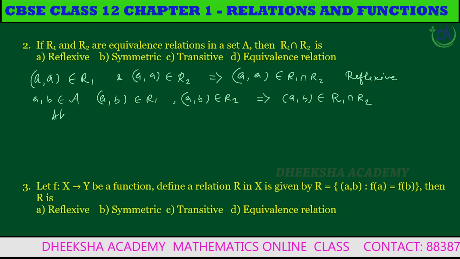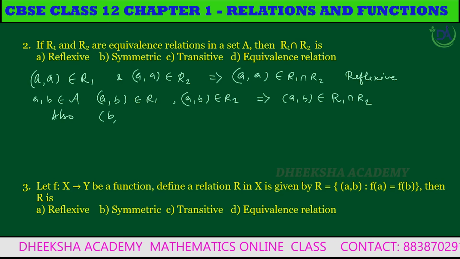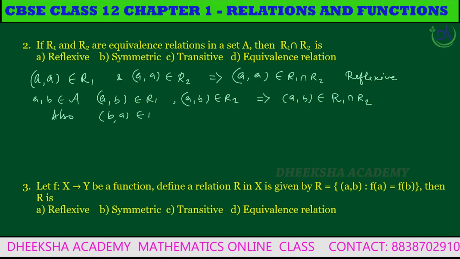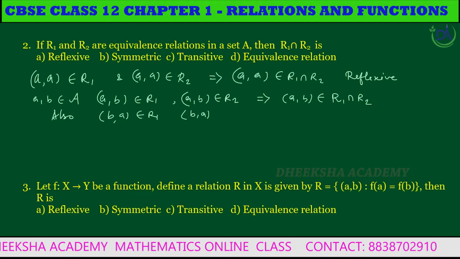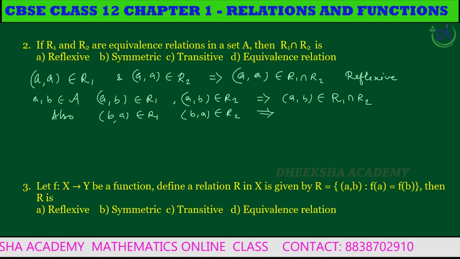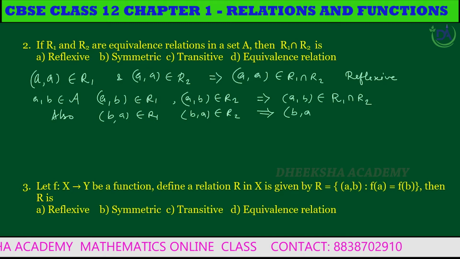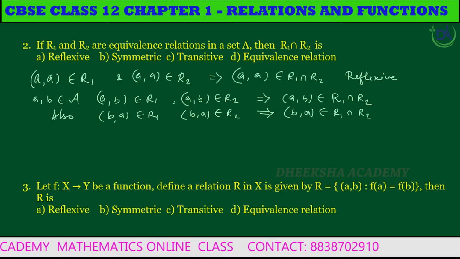Also, (B, A) belongs to R1 and (B, A) belongs to R2, which implies (B, A) belongs to R1 intersection R2.